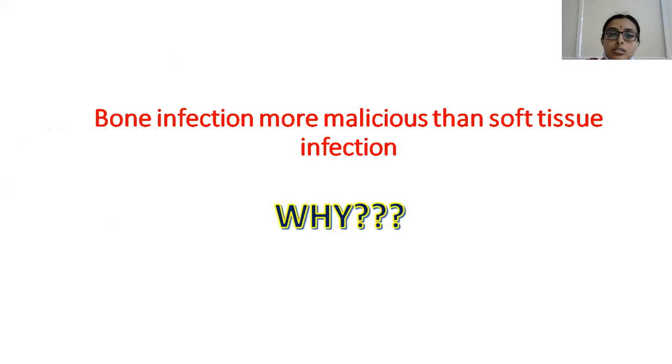So bone infection is more malicious than soft tissue infection. Why? First, a bone is a rigid cavity. So whenever pus or any suppurative material accumulates in the bone, it has no space to expand. As a result, pressure increases, therefore there will be increased pain, and there will also be chances of necrosis of the bone. Necrosis of the bone and its consequences make a bone infection more malicious. Let us see the different pathological mechanisms in subsequent slides, and you will understand better how bone infection is more dangerous.